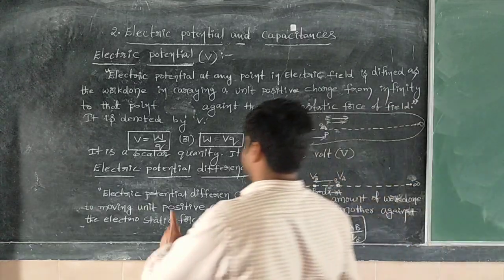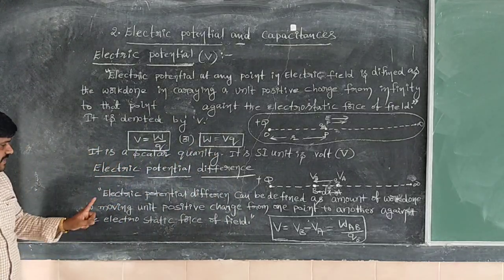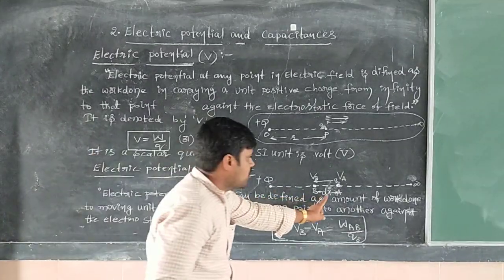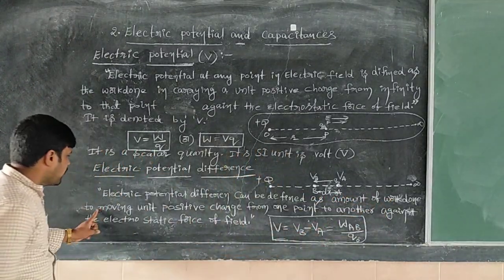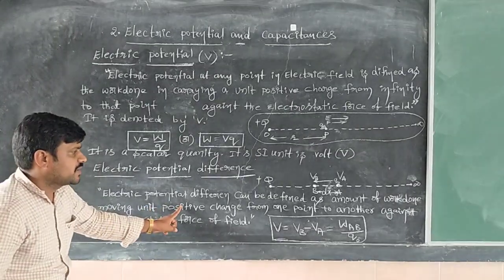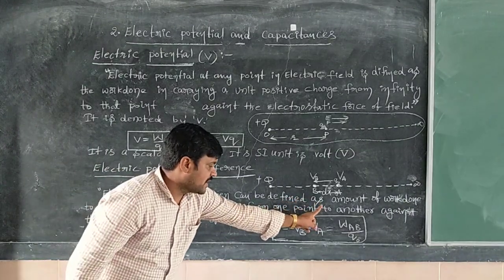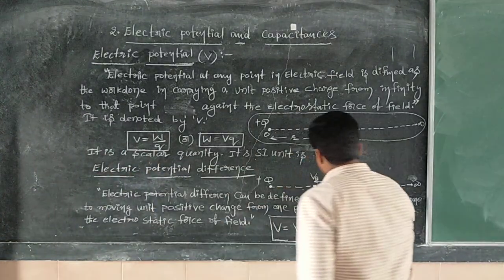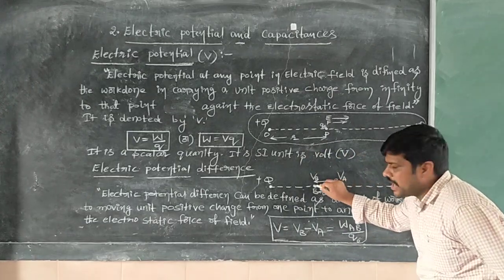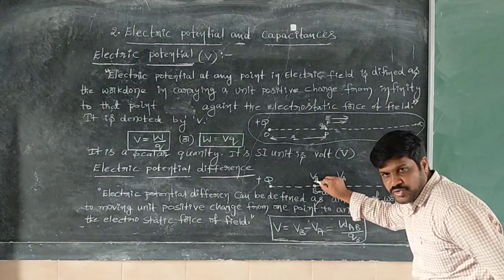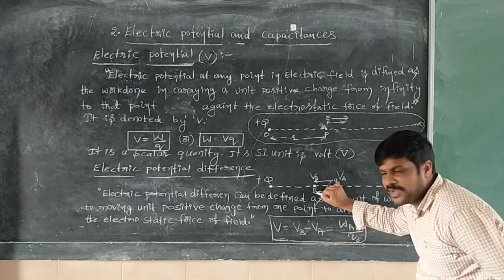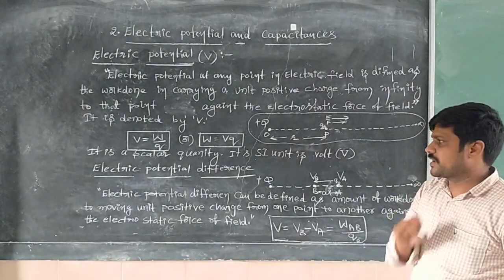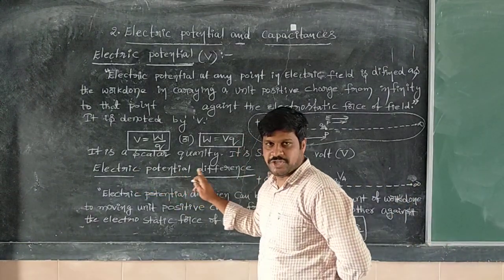Listen to me. See here the definition. Electric potential difference can be defined as the amount of work done to move a unit positive charge from one point to another against the electrostatic force of field. From point A to point B, to move the unit positive charge, whatever work is required, that work done is said to be the electric potential difference.